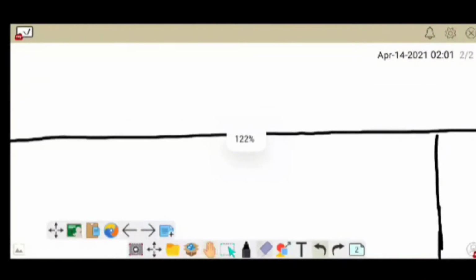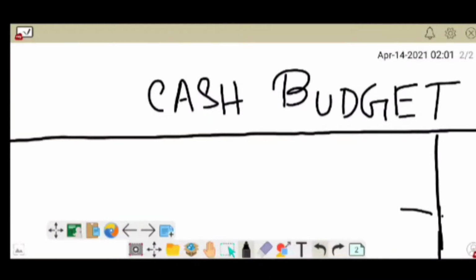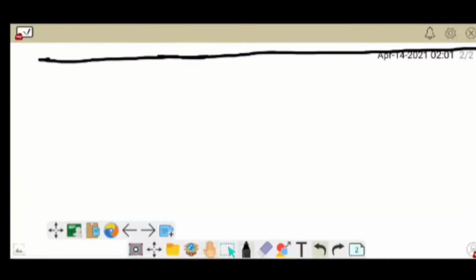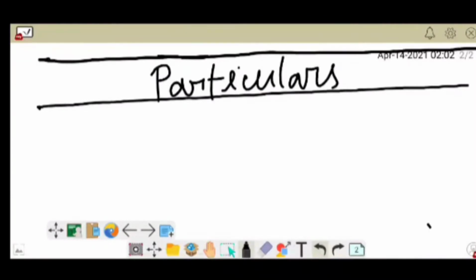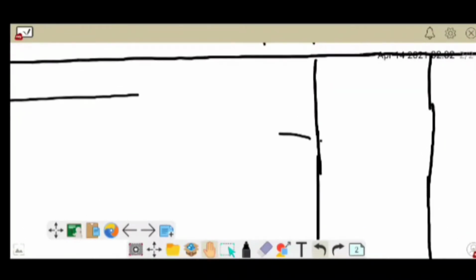Now here I can write cash budget. And here I will write particulars, and I will make the rest of the lines like that.